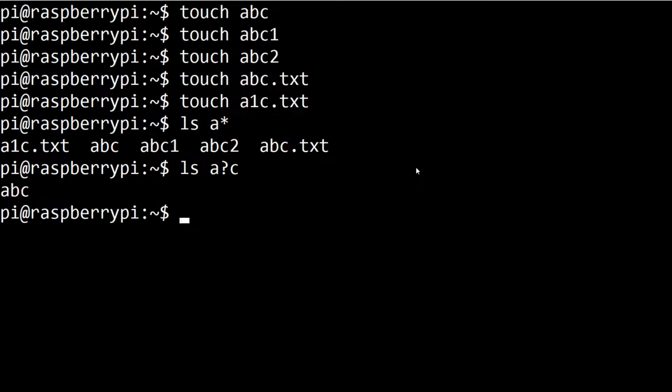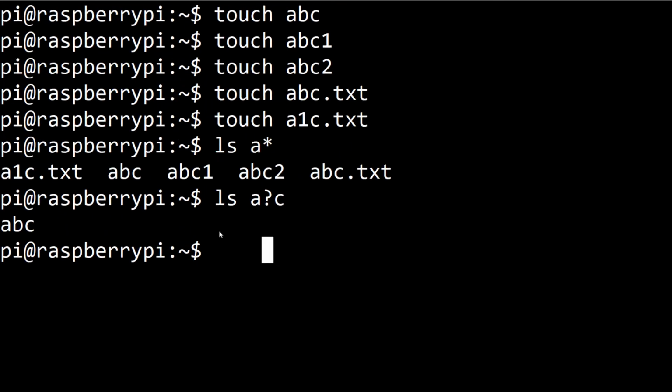And if I hit enter, it is going to show me abc because there is only a single file that matches this criteria. The first character has to be lowercase a, the third character has to be lowercase c, and the middle character should be anything, but it has to be exactly one character. So question mark stands for exactly one character and star stands for 0 or more characters. There is only one file name as of now that matches the criteria we have mentioned in this particular glob.